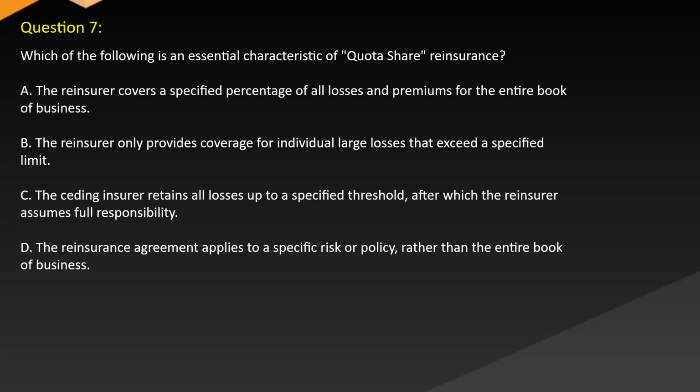Question 7. Which of the following is an essential characteristic of quota share reinsurance? A. The reinsurer covers a specified percentage of all losses and premiums for the entire book of business. B. The reinsurer only provides coverage for individual large losses that exceed a specified limit. C. The ceding insurer retains all losses up to a specified threshold, after which the reinsurer assumes full responsibility. D. The reinsurance agreement applies to a specific risk or policy rather than the entire book of business.